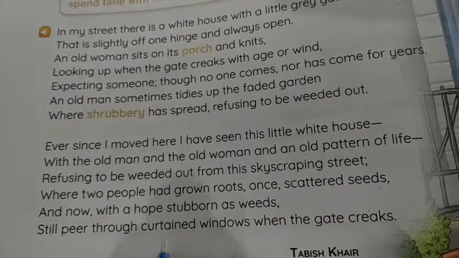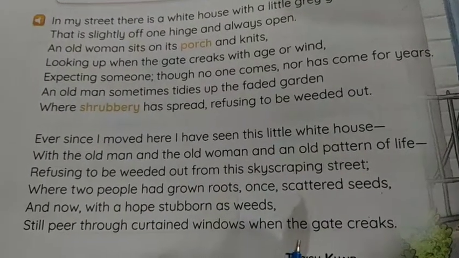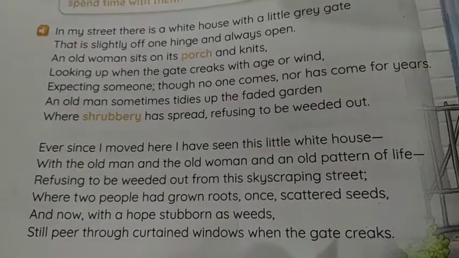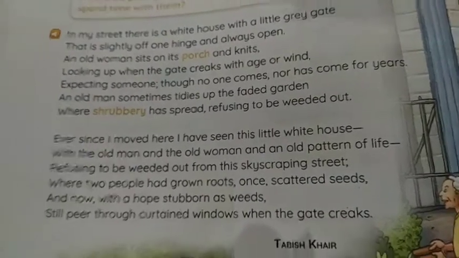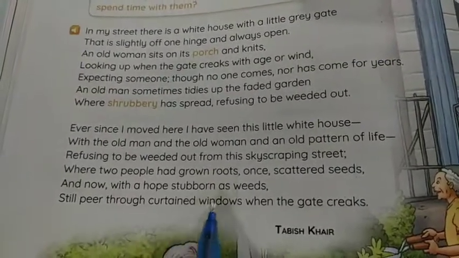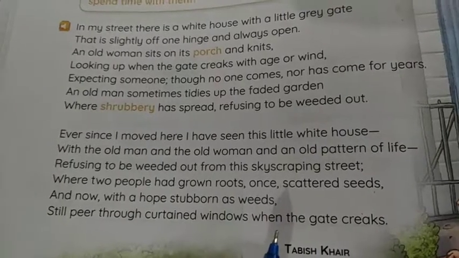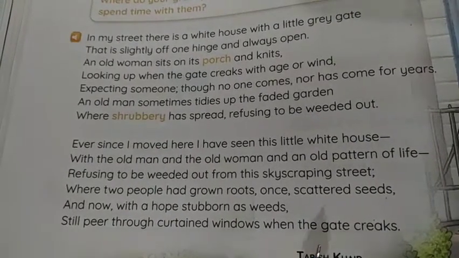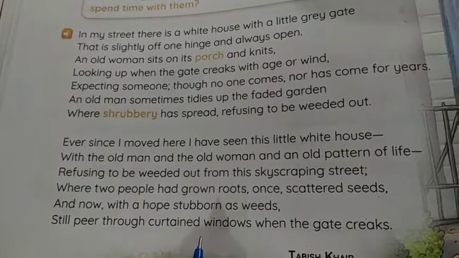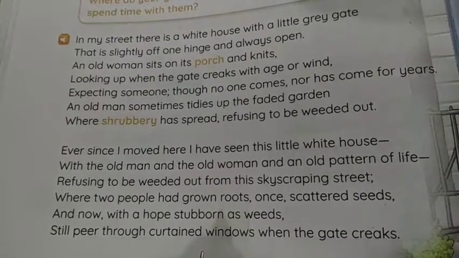They still expect someone to come to their house and visit them and spend time with them. So this you will mention in your answer, that whenever they hear the gate making any creaking sound, they feel that someone has come and they peep out through their window. So that is the answer of this question.